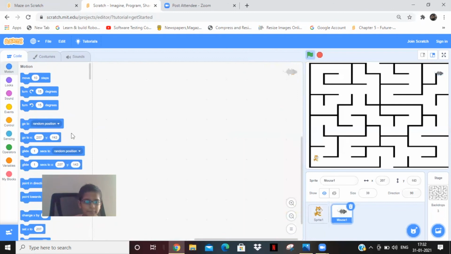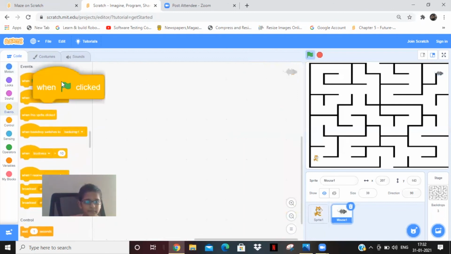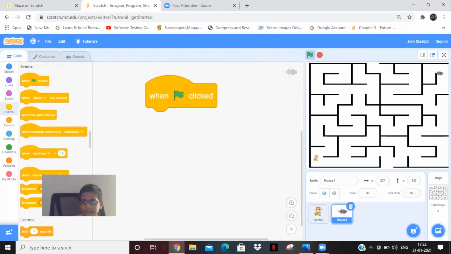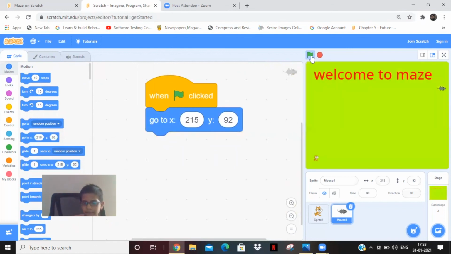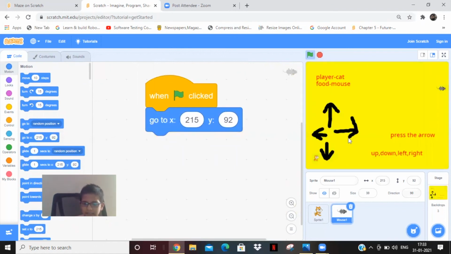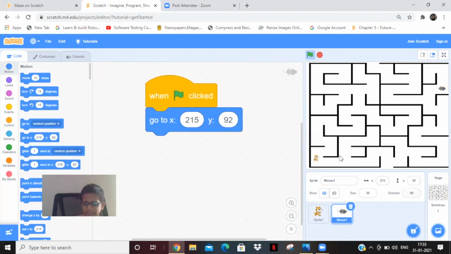And then in the mouse, keep a green flag option and keep the rat in the position you want. And go to motion and take this go to block and keep it here. And see whether it's working like this. When the cat touches the black, it should come back to its position.